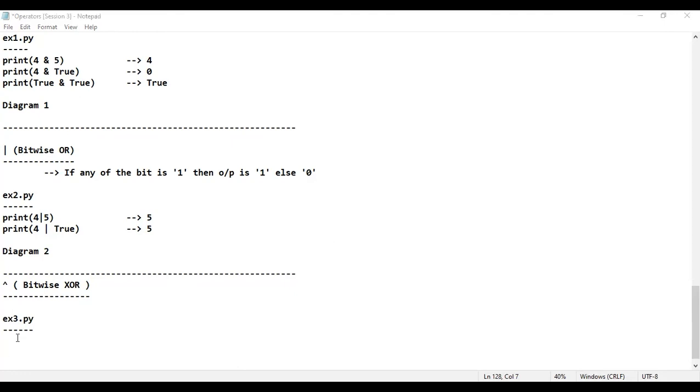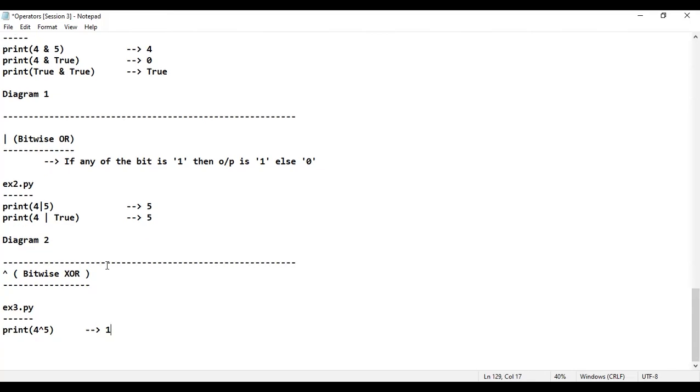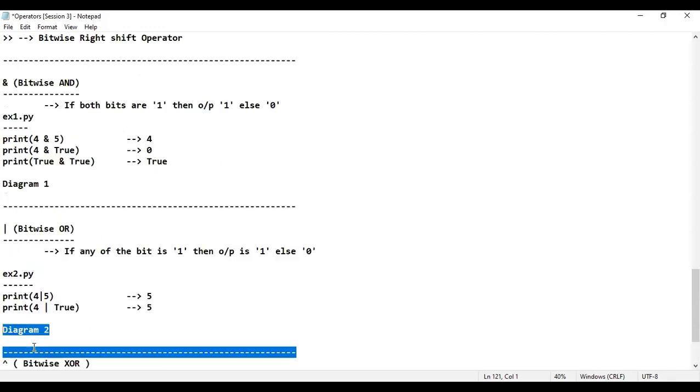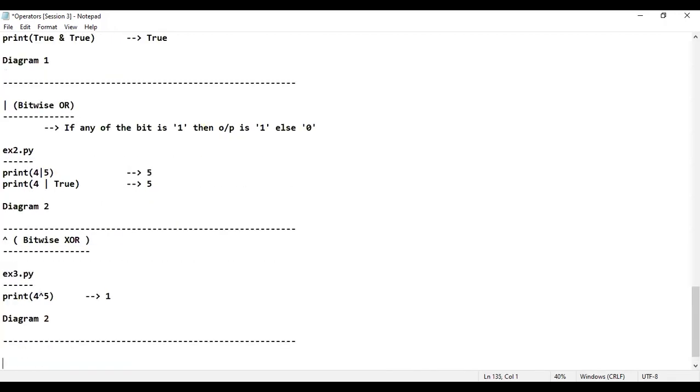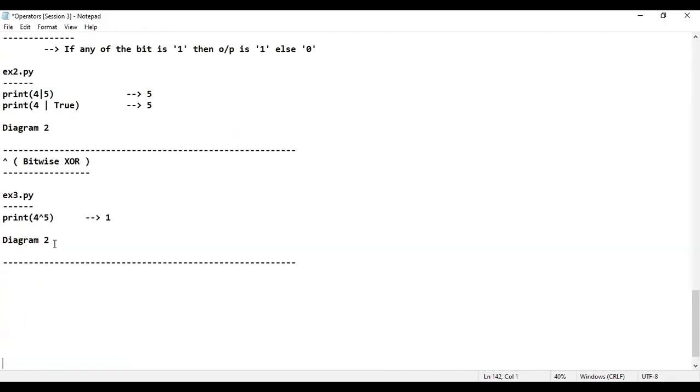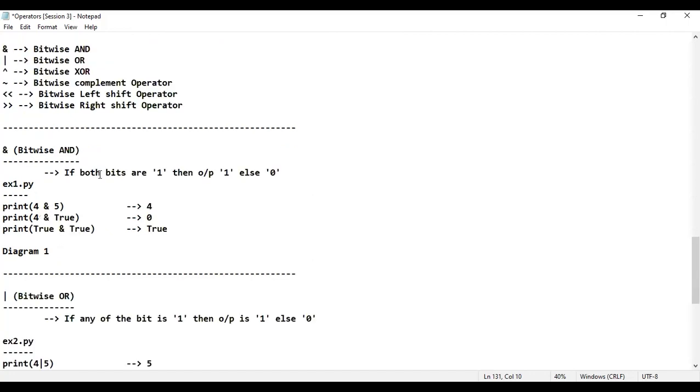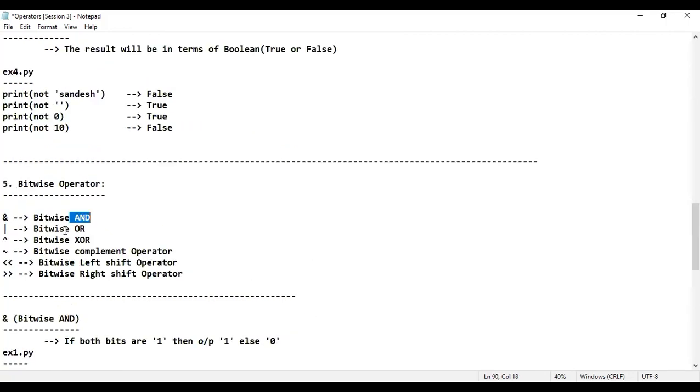The next one is very, very important. No one, I'm telling you, the next one is very, very important, and most of them will not even understand. That is also very important. We'll see how many of them will understand the next one. Observe properly, guys. What is the next type of bitwise operator? See here, bitwise AND you have learned, bitwise OR you have learned, bitwise XOR you have learned. The next one, the very important one, happens to be the bitwise complement operator.